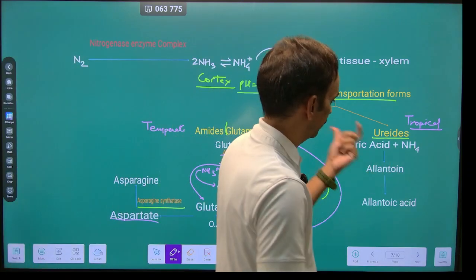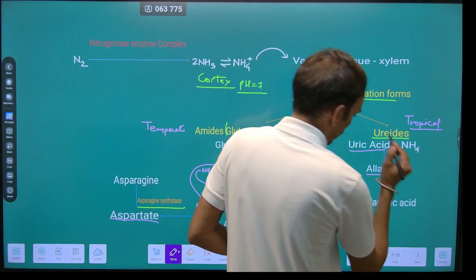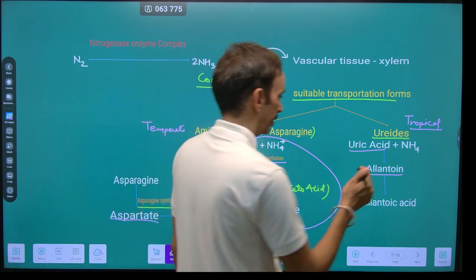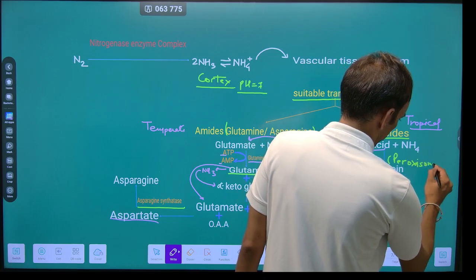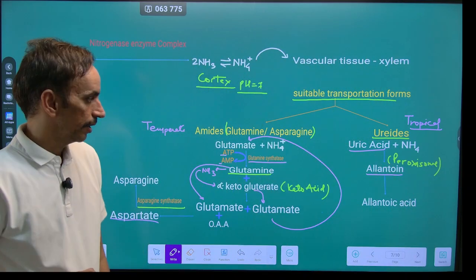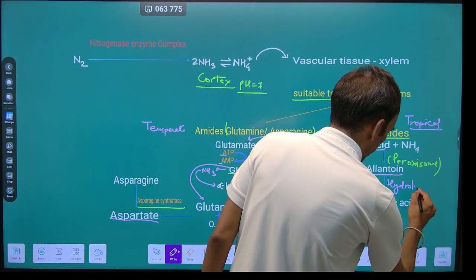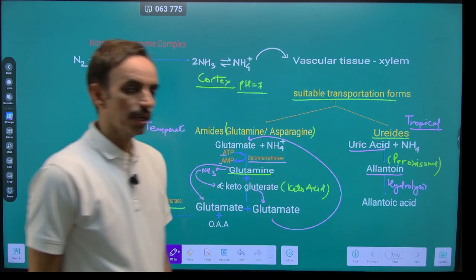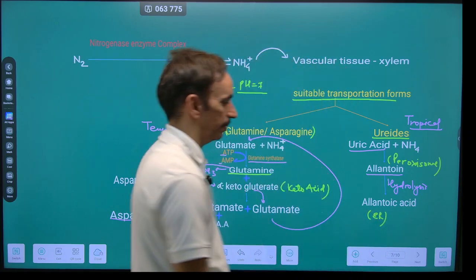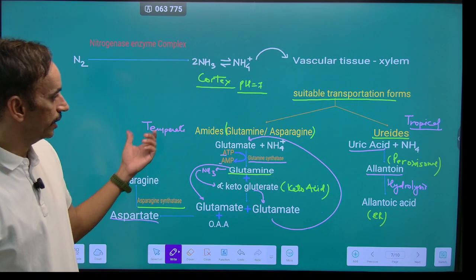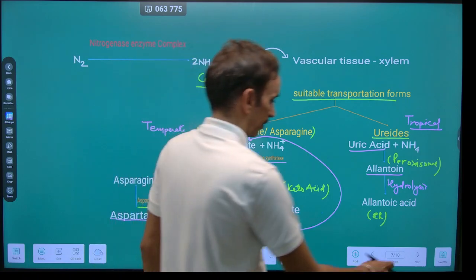But if we talk about the ureides, if the ammonia is taken up by the uric acid, it will be converted into allantoin. This reaction occurs within the peroxisomes. Now, this allantoin will be hydrolyzed into allantoic acid, which occurs within the endoplasmic reticulum, and that can be transported by xylem to the aerial part of the plant. So these are the suitable transportation forms of ammonia.